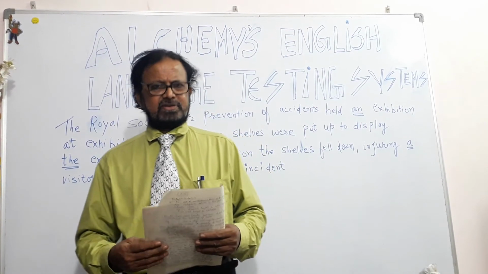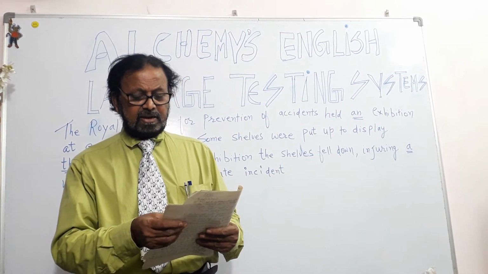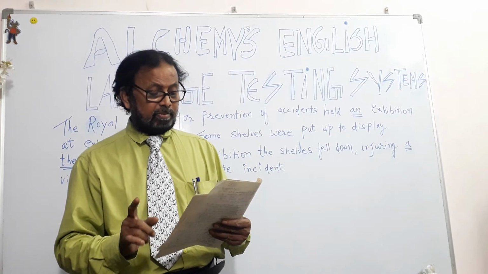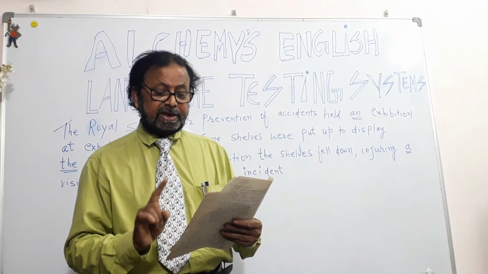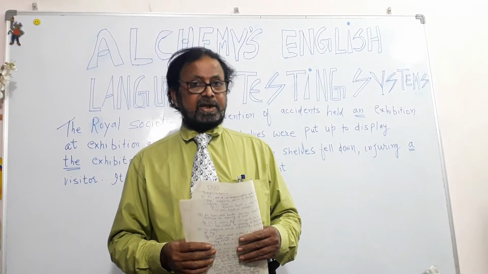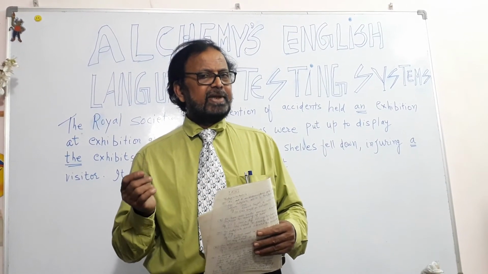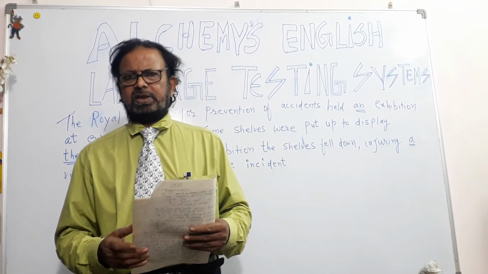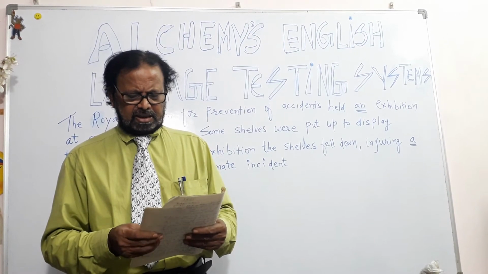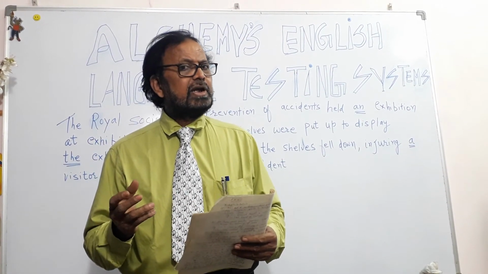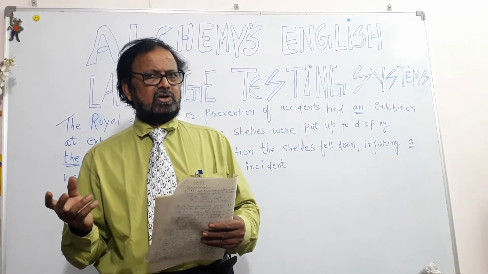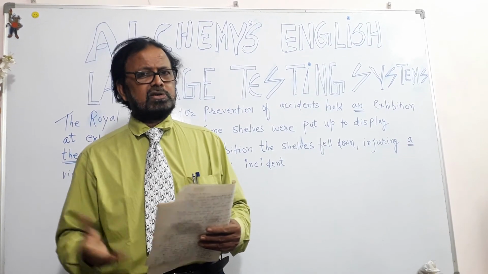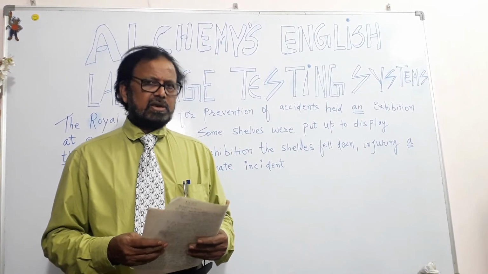And the next thing to remember in articles: indefinite article a before a plural form with singular function. Money should be treated as a means to an end, because money is plural, but we can use a here. And the other one is Ramesh did not like to live in a hostel or in a barracks, whatever. Though they are plural, so many rooms are there, here we can use a.